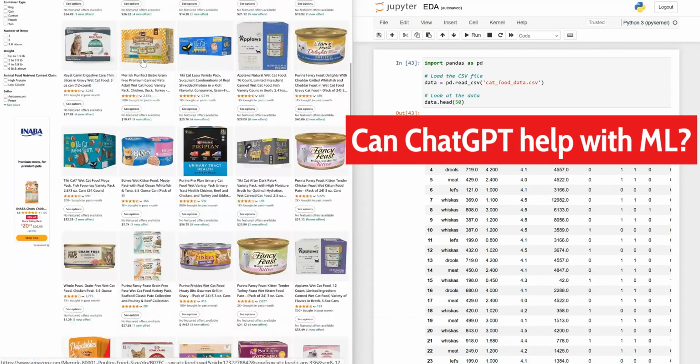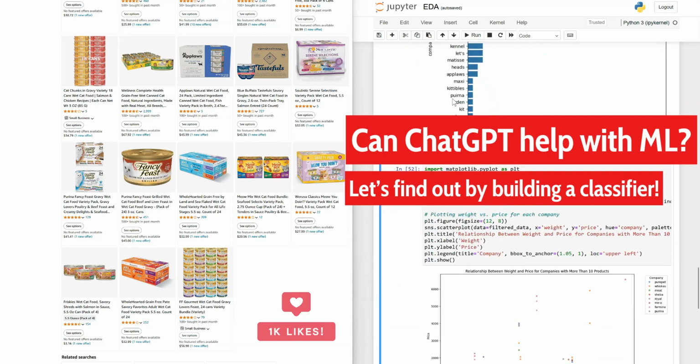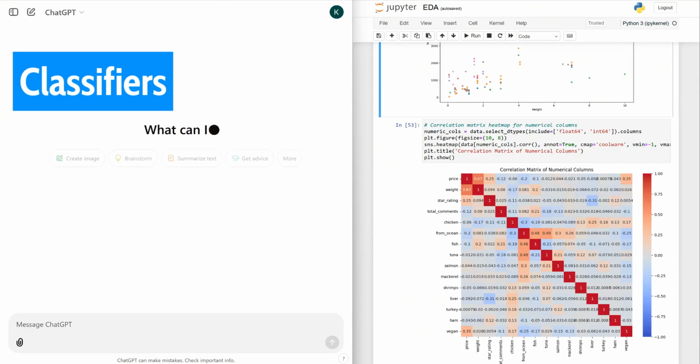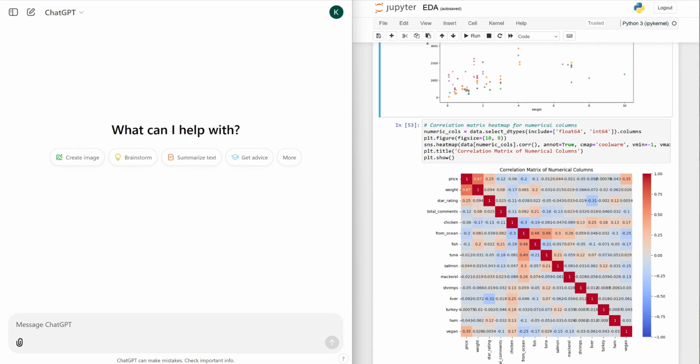Remember the cat food dataset we explored last time? We've cleaned it up and discovered some interesting trends, but now it's time to level up. Let's see if ChatGPT can help us build a machine learning model. First things first, what's your goal?